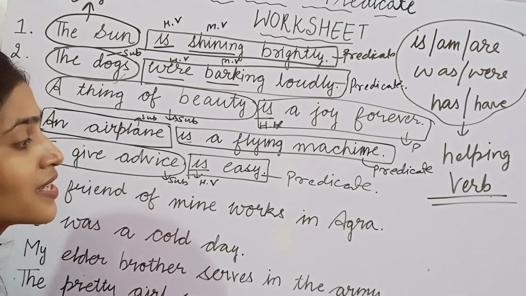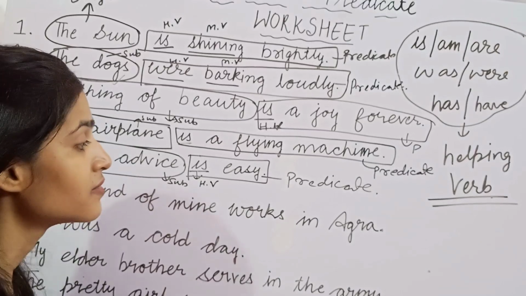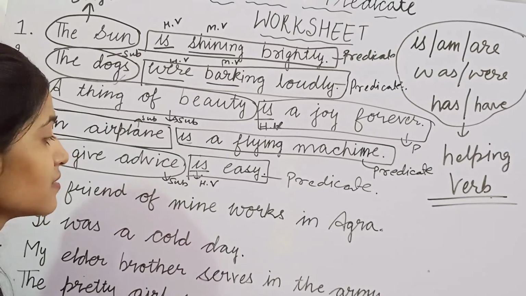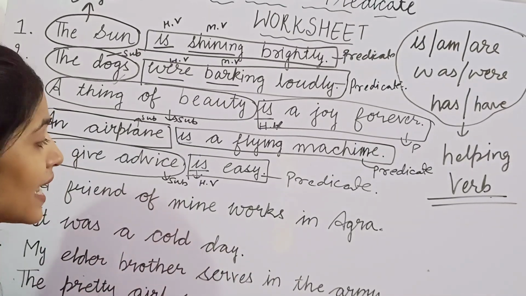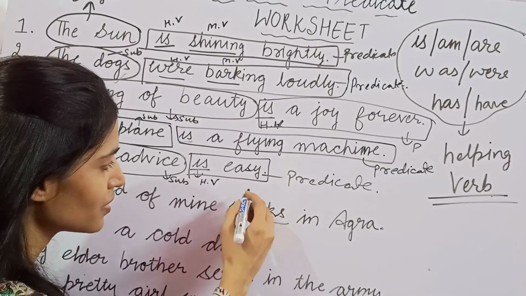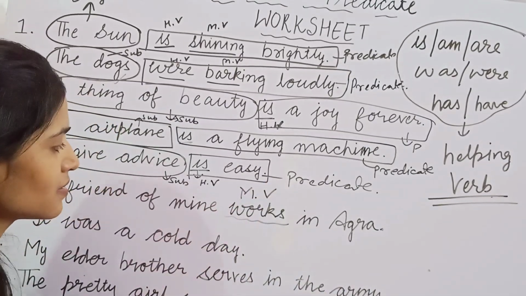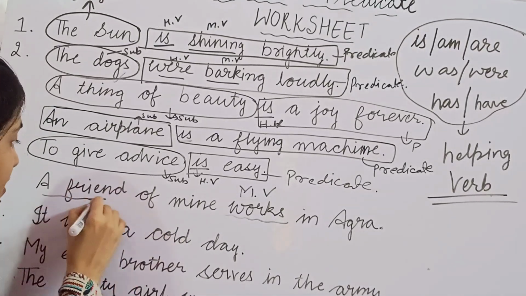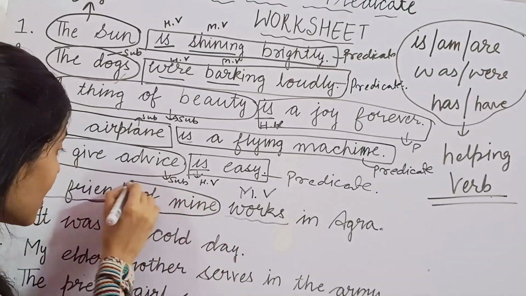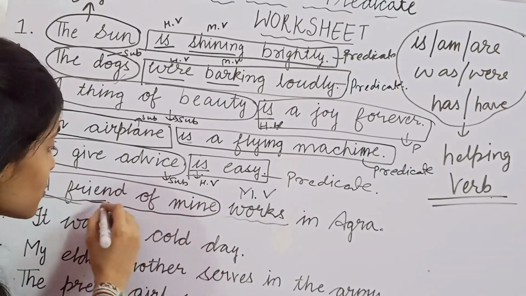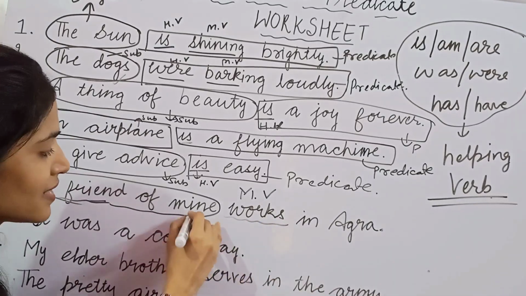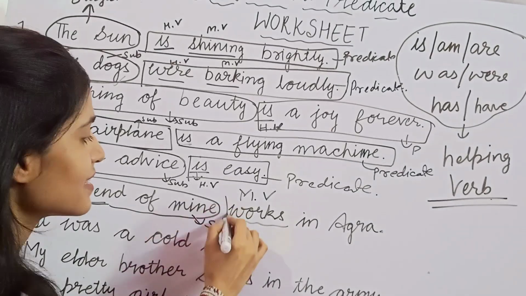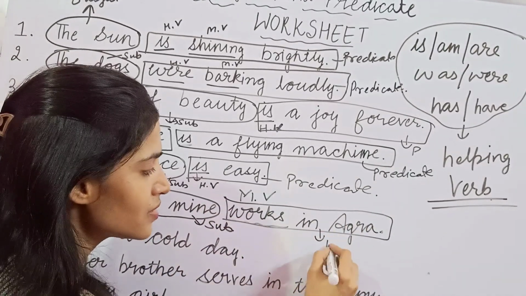Now, a friend of mine works in Agra. What is Agra famous for? Can you tell me? A friend of mine works in Agra. I cannot find any helping verb here, so let's go with the main verb. The main verb is works. So who works? A friend? Yes. Which friend? Our friend. Whose friend? Of mine. Mera ek dost kaam karta hai Agra mein. So this whole part, a friend of mine works in Agra, is the subject of the sentence, and this part is the predicate.